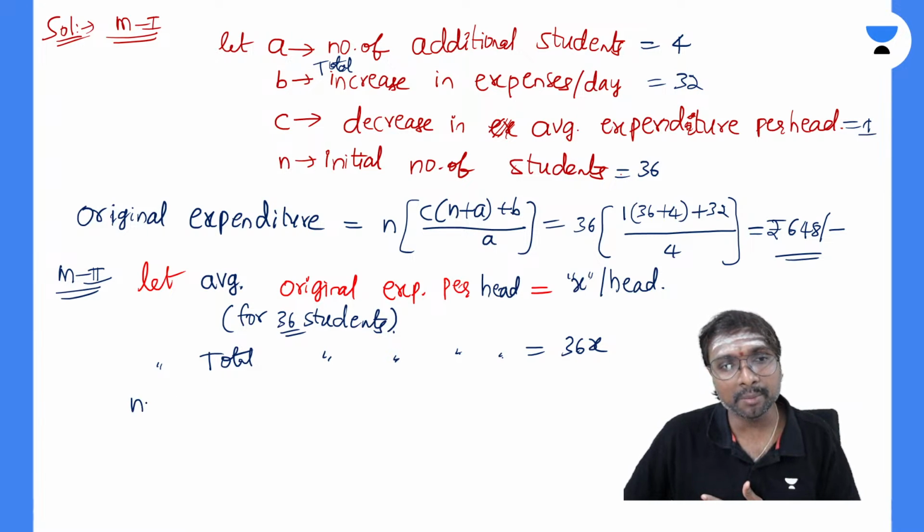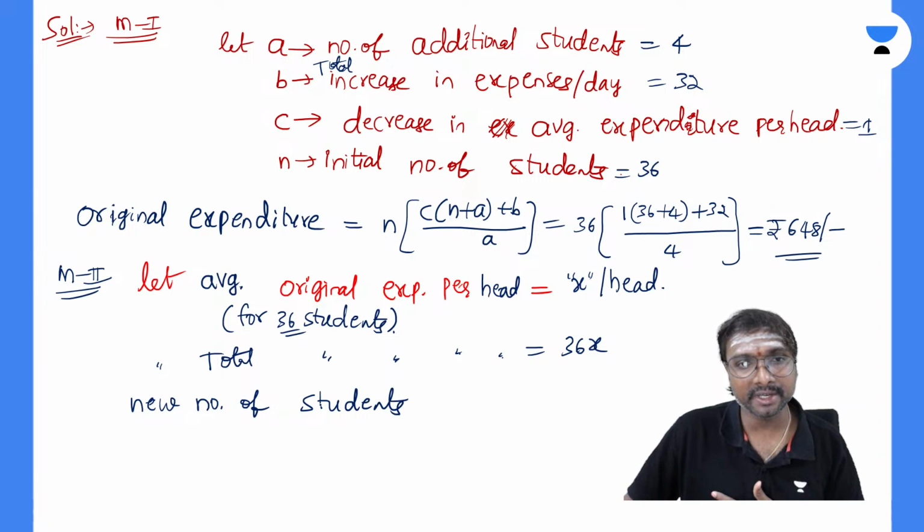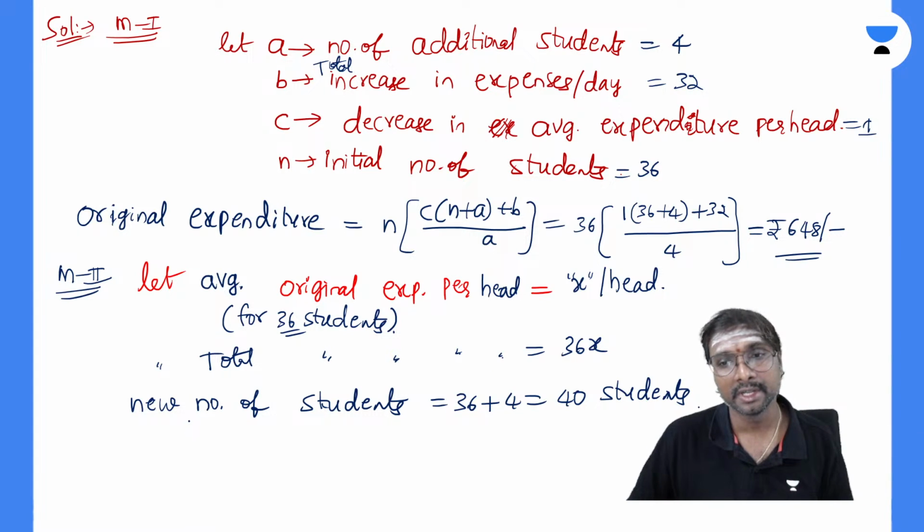What is the new number of students? The new number of students will be equal to this 36 plus this 4 additional, that is equal to 40 students now. That is equal to 40 students, yes, if you just observe, right?